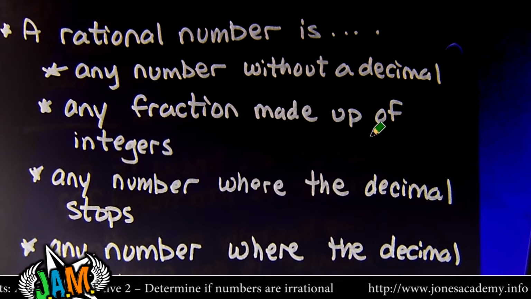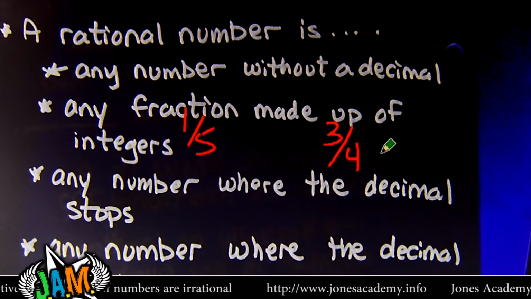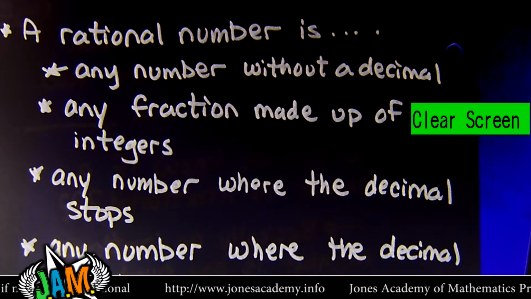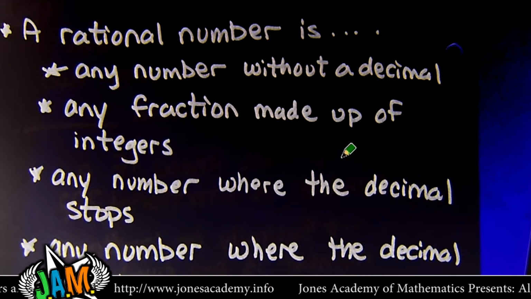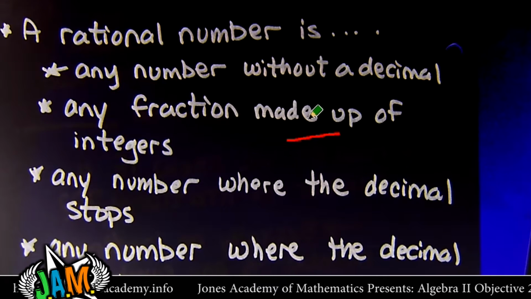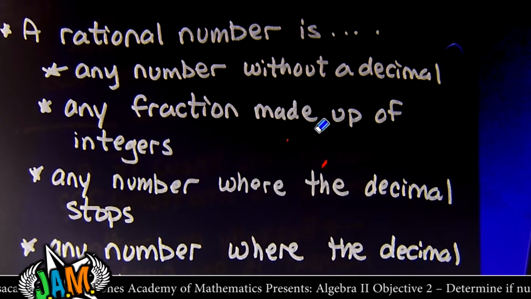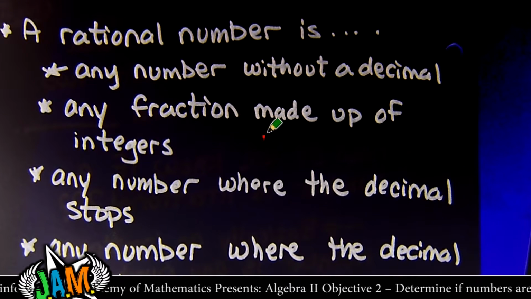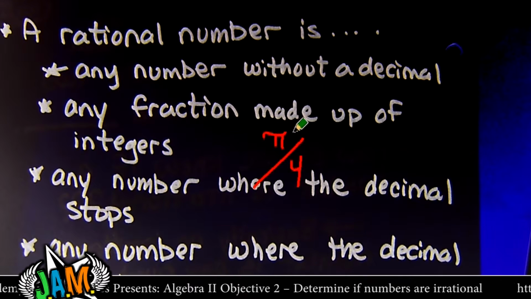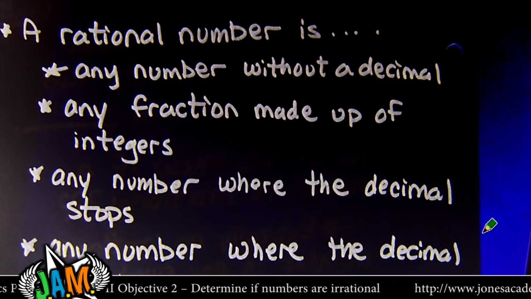If it has a fraction like 3/4, totally rational, or 1/5, rational. Even -6/7, those are all rational. So all fractions that are just made up of integer over integer, those are rational. I'm not saying all fractions, just fractions with nice normal numbers like this. If that fraction had the old pi sign in it, like pi over 4, it's irrational, right? That's not a normal fraction. Anything pi is involved in is not normal.